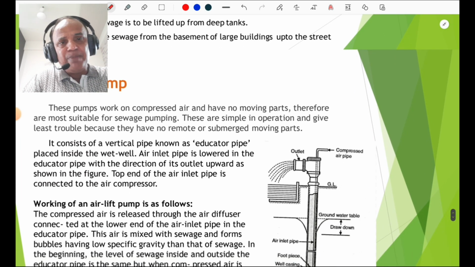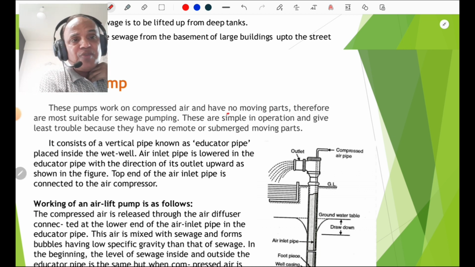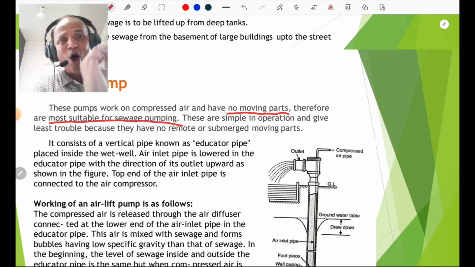Then the airlift pump. These pumps work on compressed air and have no moving parts. That is very important. These pumps have no moving parts, therefore airlift pumps are most suitable for sewage pumping. Such small questions are asked in objective type examinations. These are simple in operation and give less trouble because they have no remote or submerged moving parts.